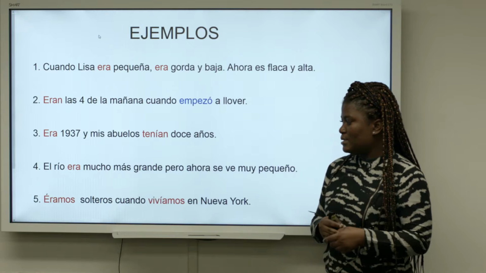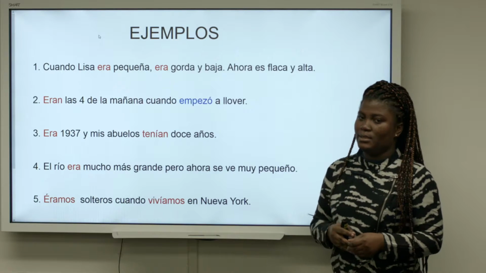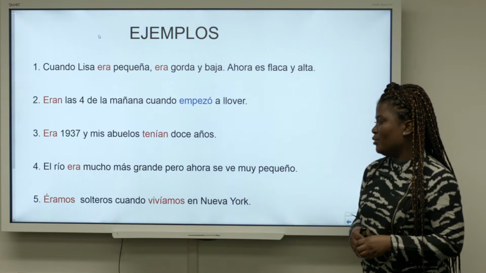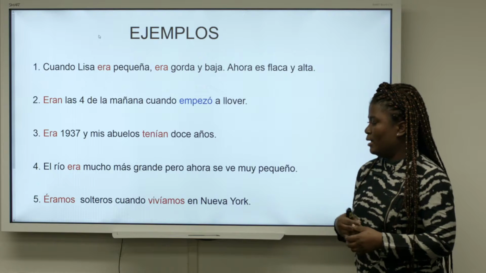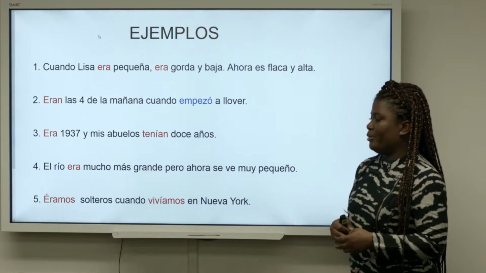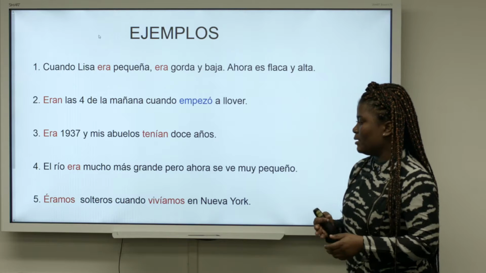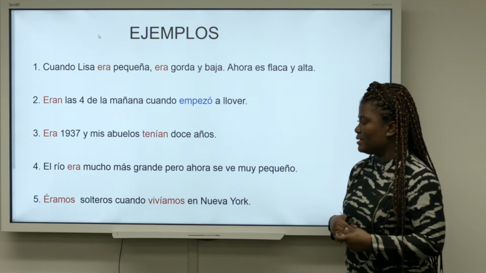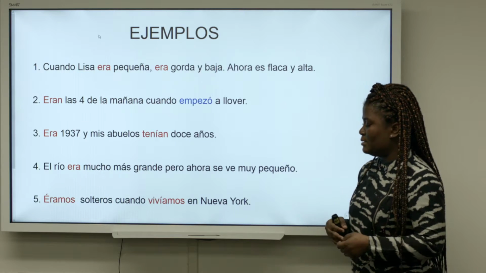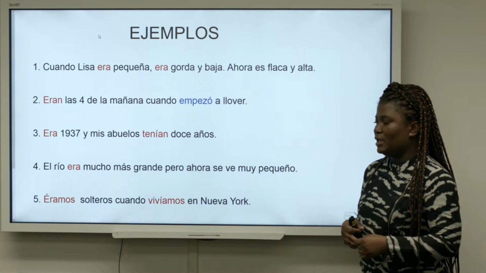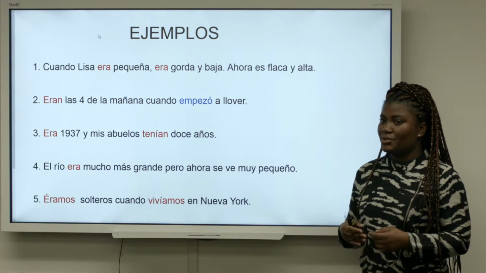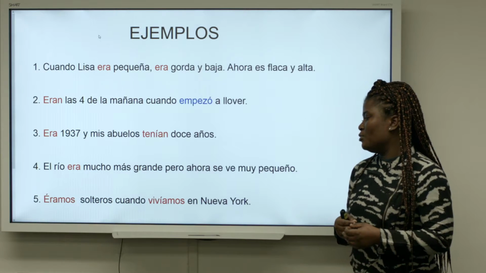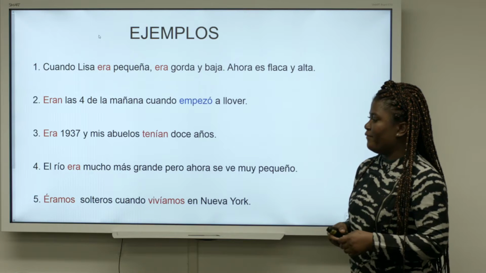Bien, in the final sentence, éramos solteros cuando vivíamos en Nueva York. We were single when we were living in New York. So we are describing our state. We were not married, so we were single, and therefore we have to use the verb ser in the imperfect tense to describe that particular state. And then we were living in New York, so it was an action that was done over a considerably long period of time. So we use the verb vivir in the imperfect tense.